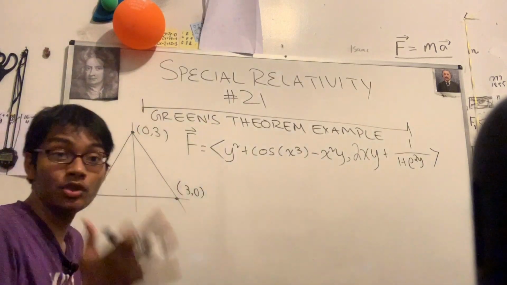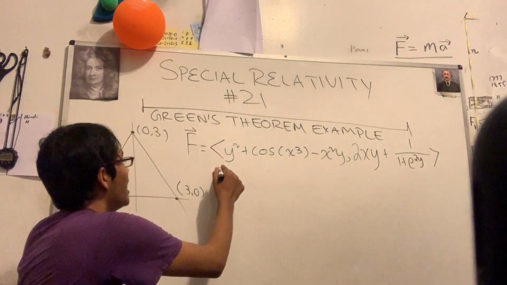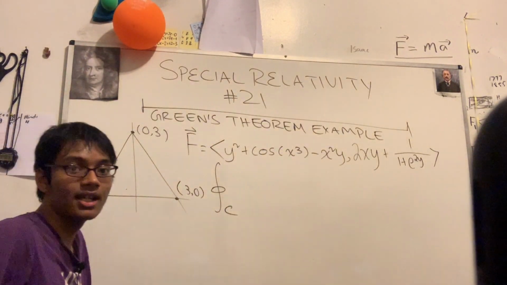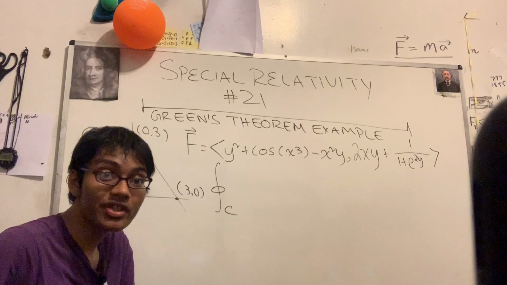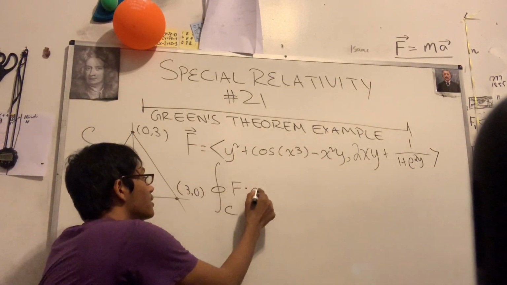Our goal is to use Green's theorem to find the following expression. We have to evaluate the line integral over the curve C. This is our curve C. We have to evaluate the line integral over that curve of the following dot product, f dot dr.